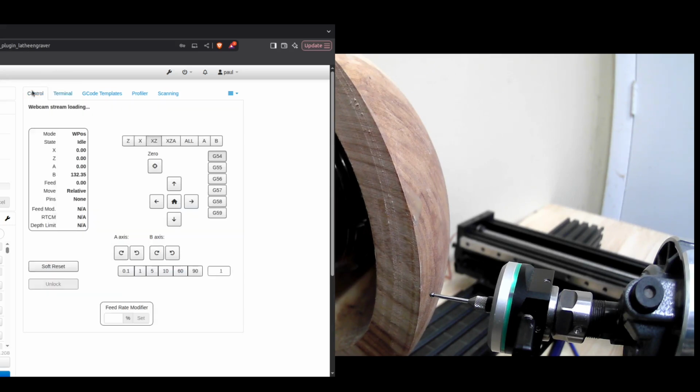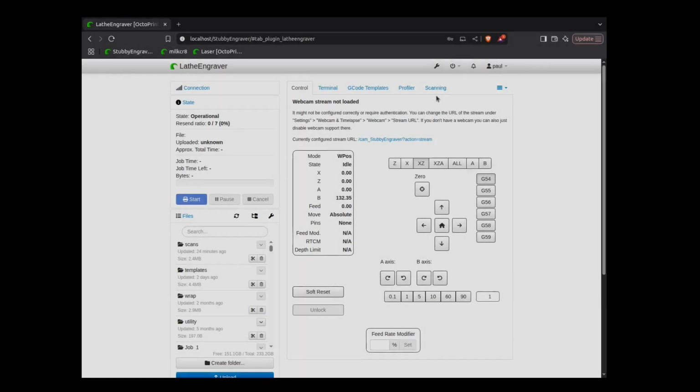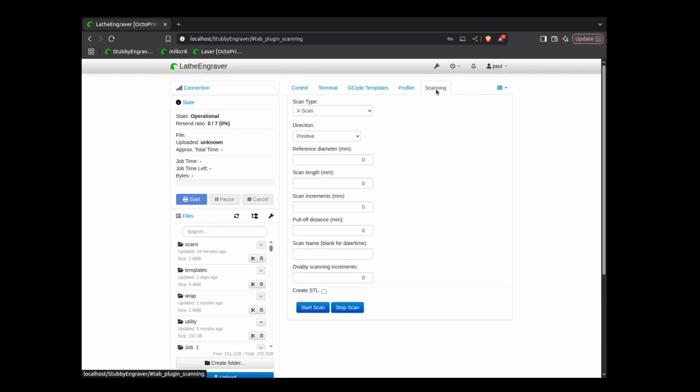But we'll look now here in a second how to use the scanning plugin in order to scan this oval profile. All right, so we're going to go to the scanning plugin here, and we'll set this up first. So we're going to do an X scan. This is going to be in the positive direction. The reference diameter here only matters if you're creating STL files.